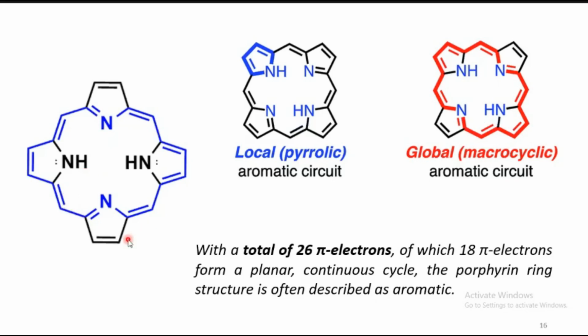How many pi electrons are there? If you look, it has 26 pi electrons. 2, 3, 4, 5, 6, 7, 8, 9, 10, and so on, 9, 10, 11, 22.